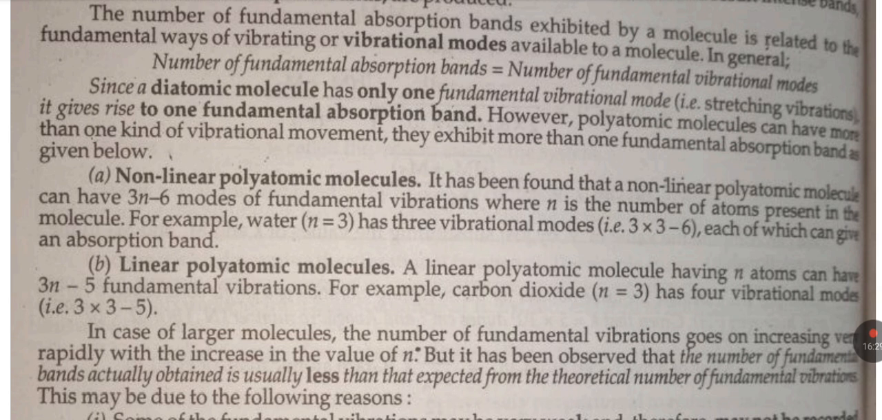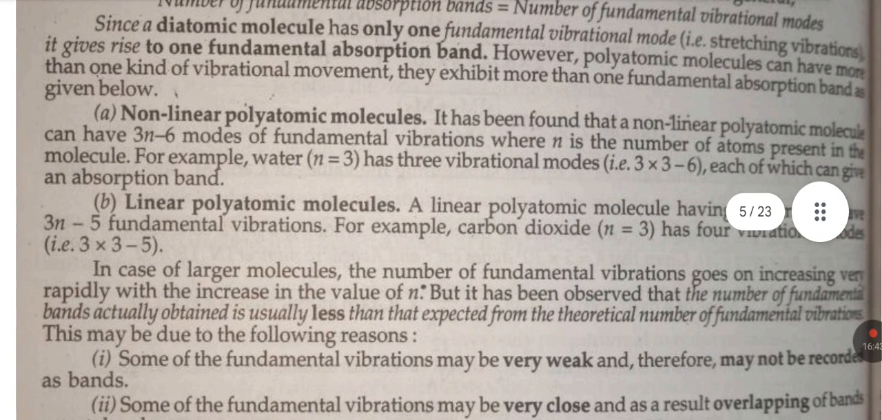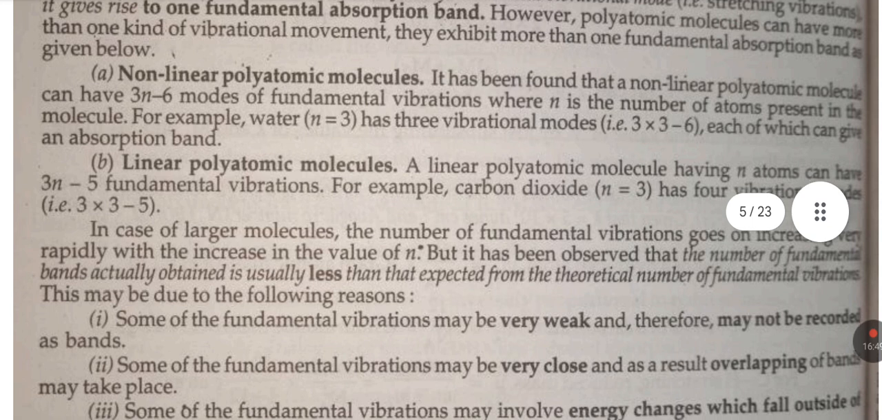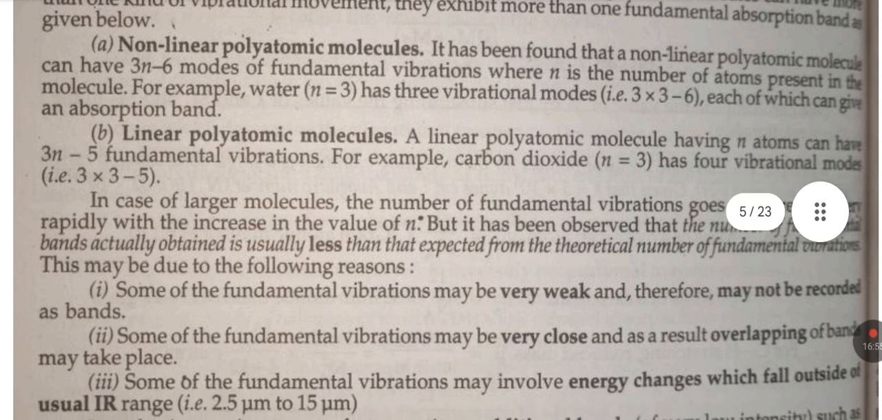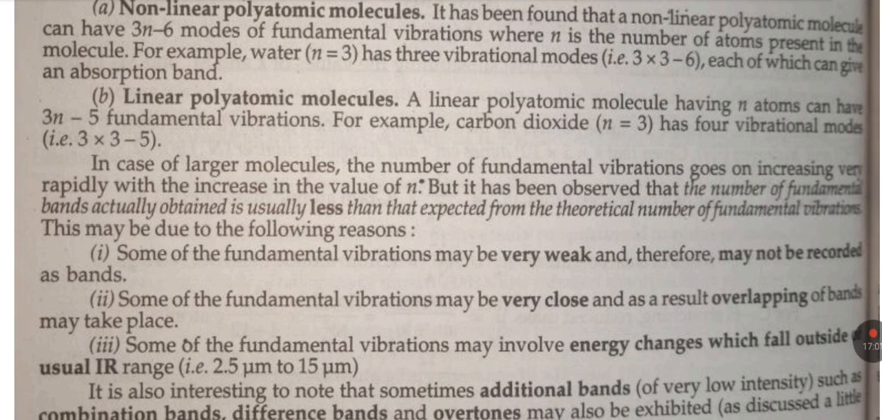Since a diatomic molecule has only one fundamental vibrational mode, that is stretching vibration, it gives rise to one fundamental absorption band. However, a polyatomic molecule can have more than one kind of vibrational movement. They exhibit more than one fundamental absorption band, as given below. Non-linear polyatomic molecule. It has been found that a non-linear polyatomic molecule can have 3n-6 modes of fundamental vibration, where n is the number of atoms present in the molecule.